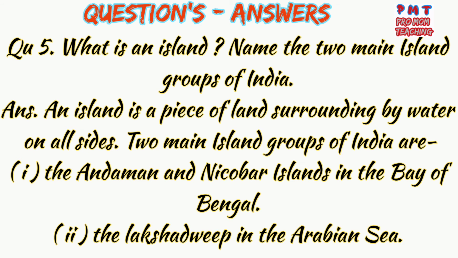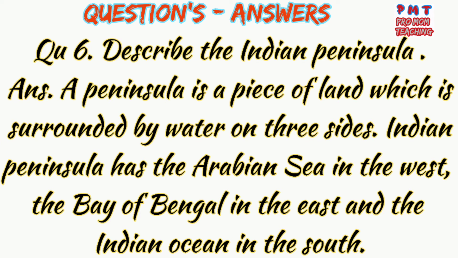Question number 6. Describe the Indian peninsula. Answer is, a peninsula is a piece of land which is surrounded by water on 3 sides. The Indian peninsula has the Arabian Sea in the west, the Bay of Bengal in the east, and the Indian Ocean in the south. It is triangular in shape and broad towards the north and narrows down as we go southwards.